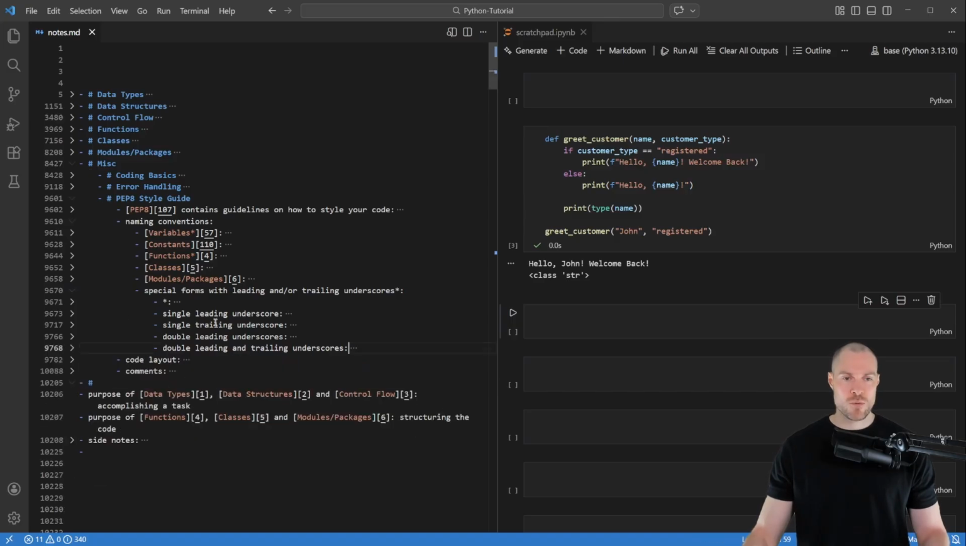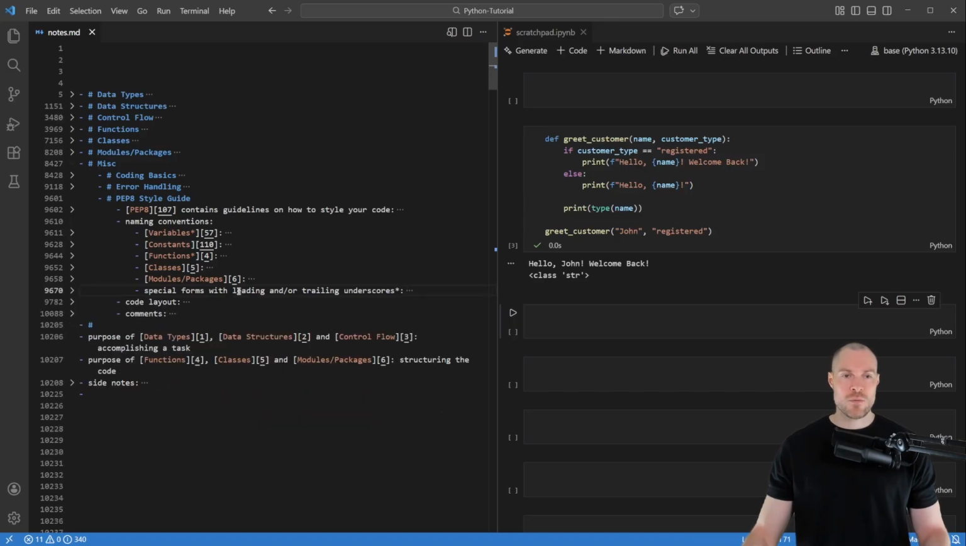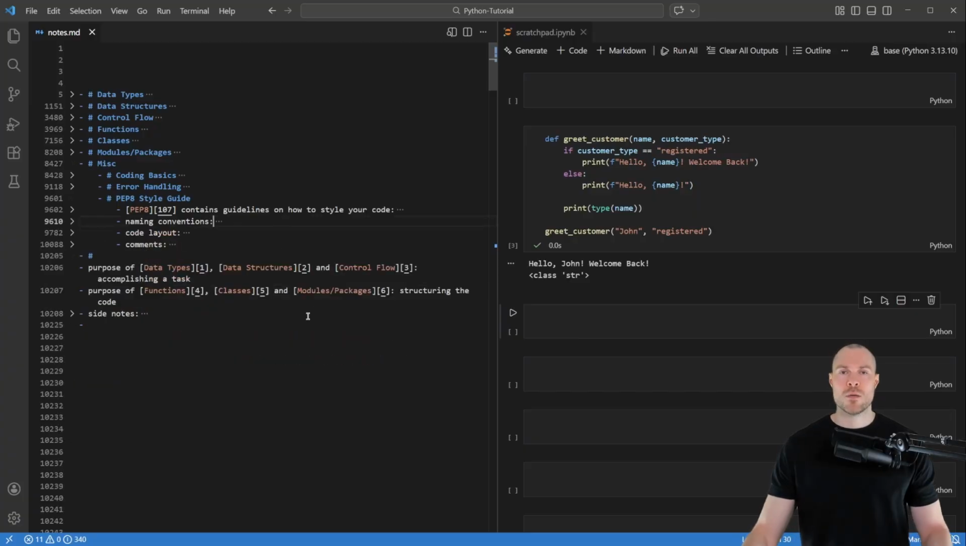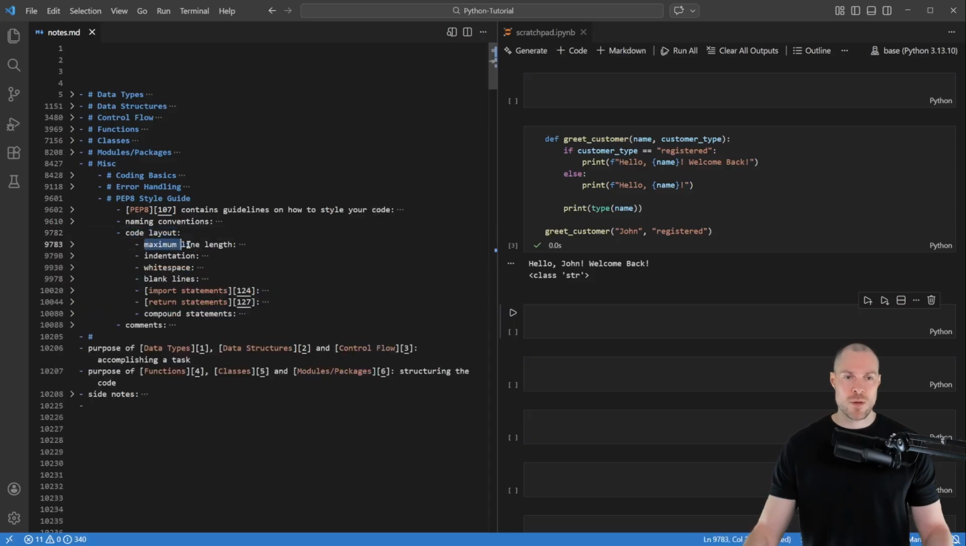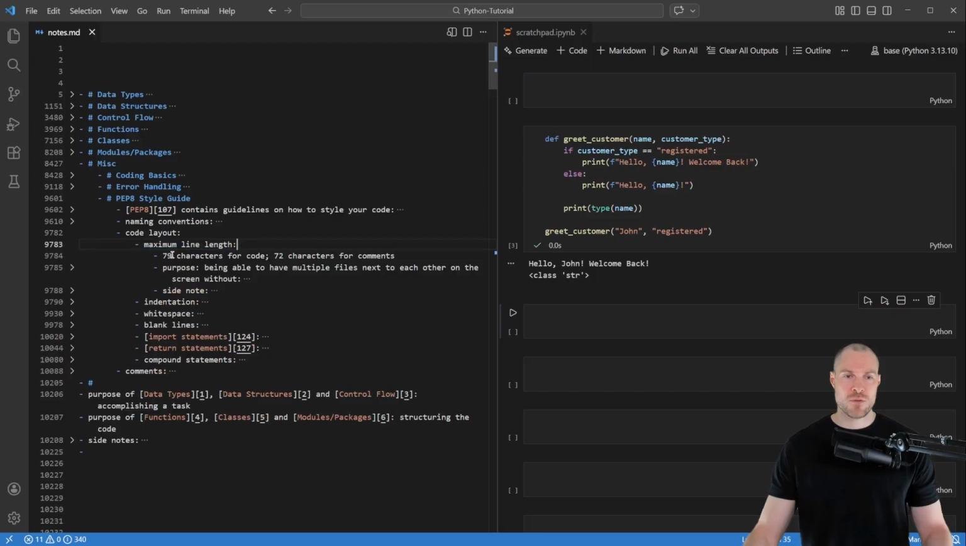Okay, so with that we've covered all these special forms. And with that, we've covered all the naming conventions that I wanted to cover. Then the next section contains guidelines with respect to the code layout. And here the first guideline is about the maximum line length. Namely, this is set to 79 characters for code or 72 characters for comments.